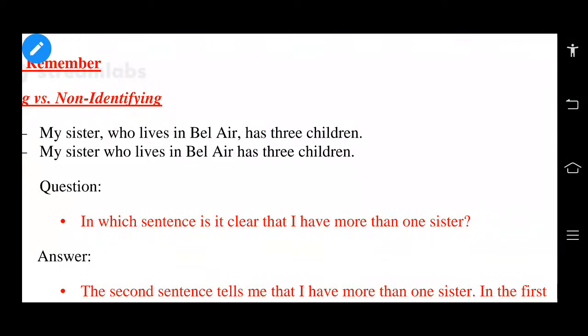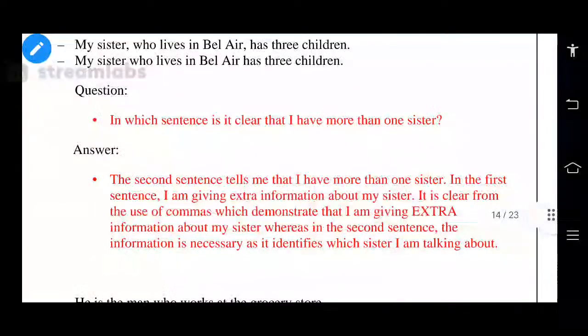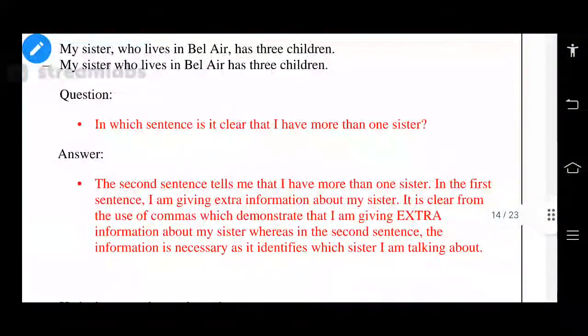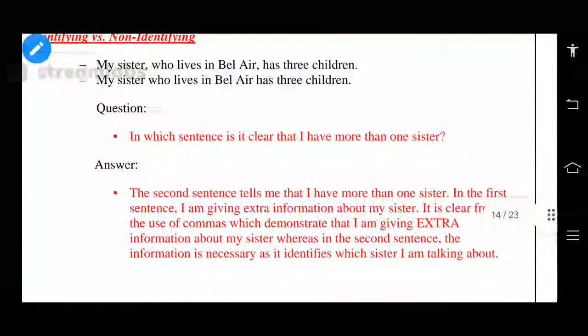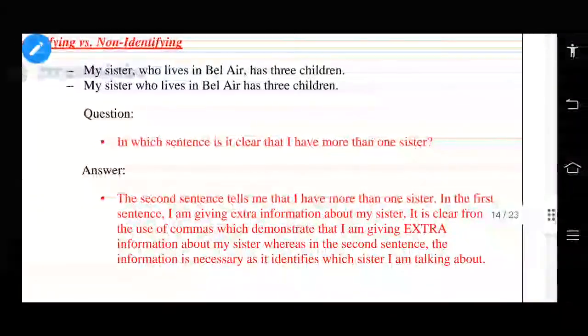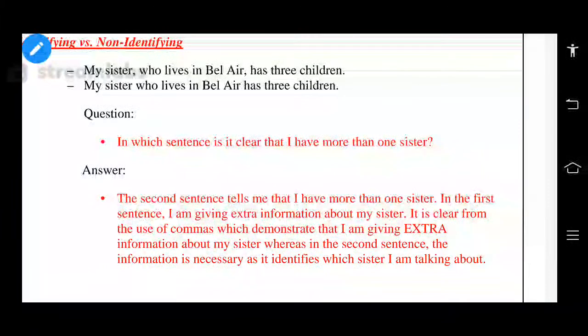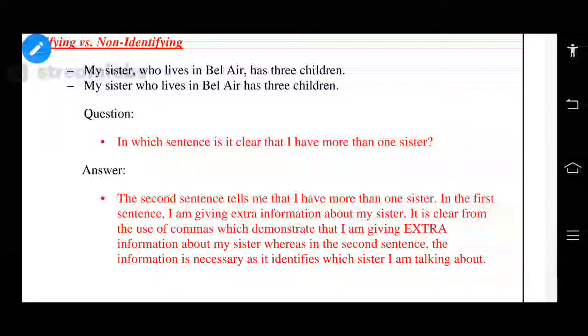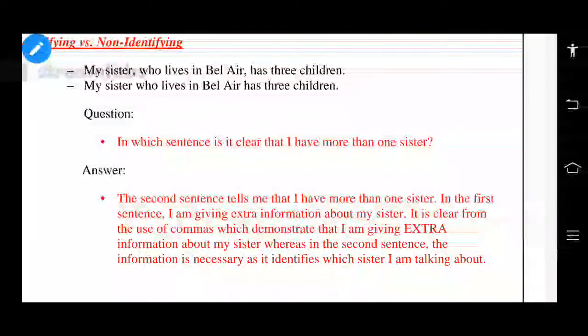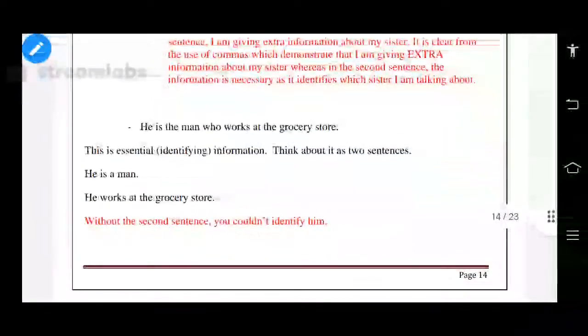He is talking about the sister, so the second sentence tells me that I have more than one sister. Right? See, I have more than one sister in the first. So I am giving extra information about my sister. It is clear from the use of commas, which demonstrate giving extra information about my sister. So did you understand up to here?